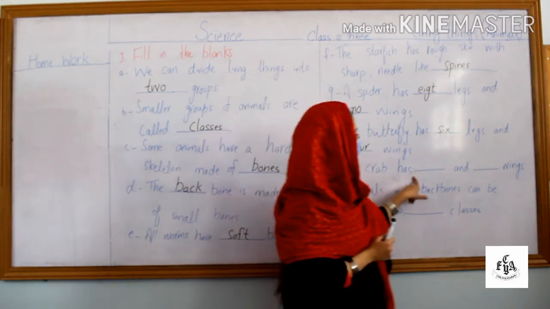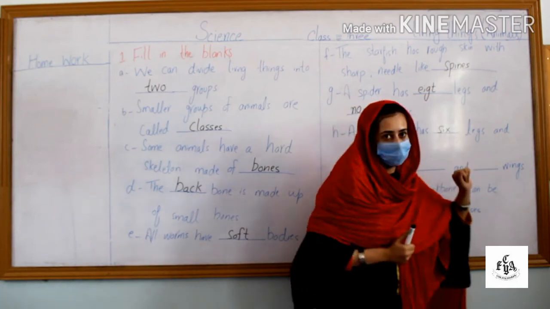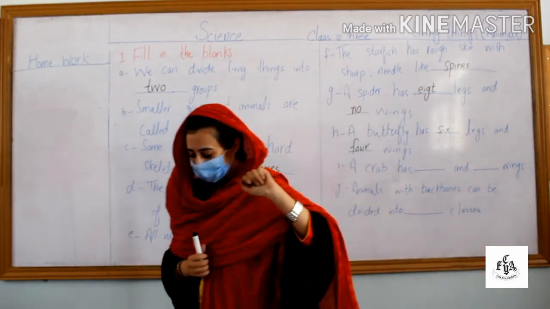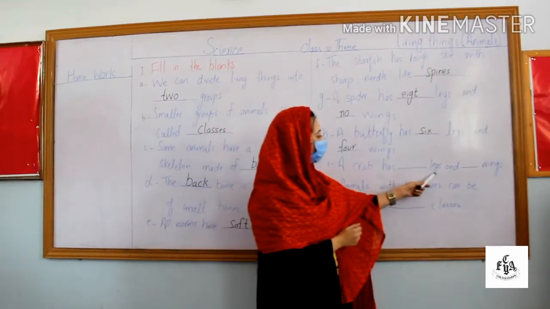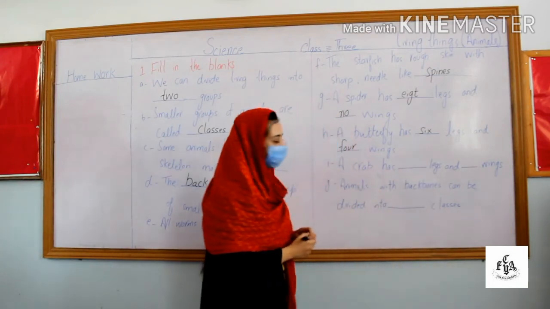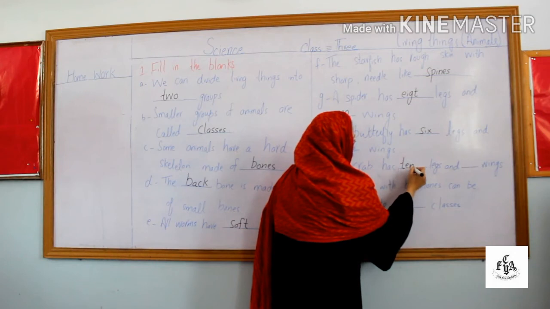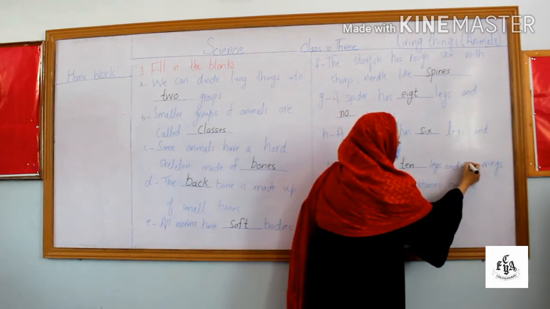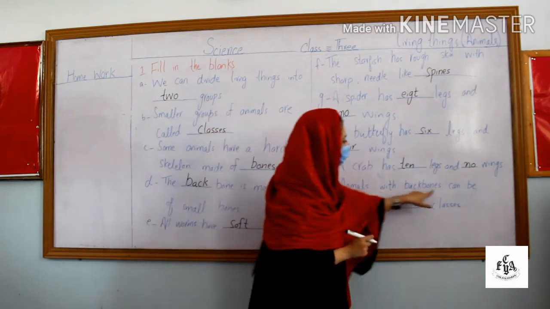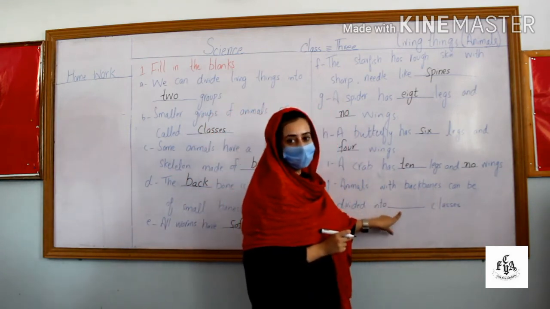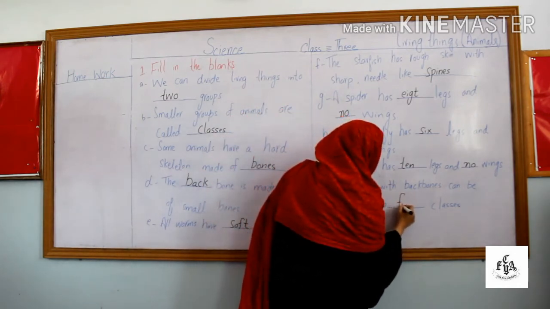A crab has dash legs and dash wings. A crab has how many legs? Yes, it has 10 legs and no wings. The last one. Animals with backbone can be divided into how many classes? That is 5 classes.